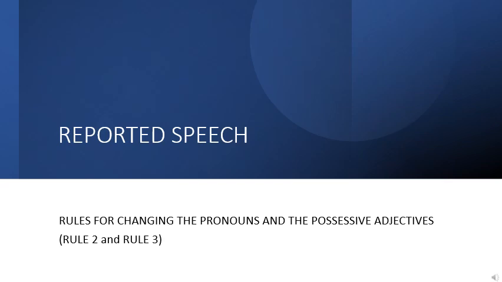Children, let us continue with the rules for changing the pronouns and the possessive adjectives. In the last class, we had learned the rule for changing the pronouns and the possessive adjectives when they refer to the first person. Now, under Rule 2 and Rule 3, we shall learn the rules for changing the pronouns and the possessive adjectives when they refer to the second and the third person respectively. So let us move on to the explanation now.